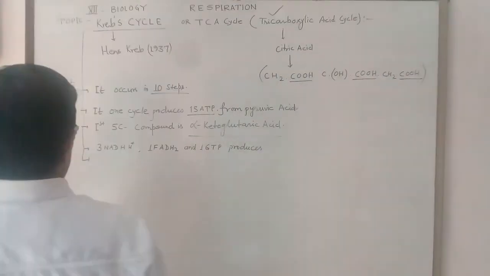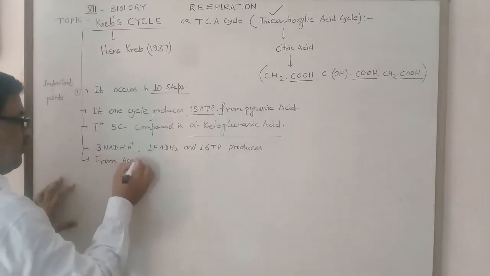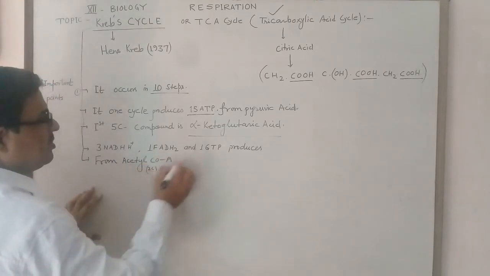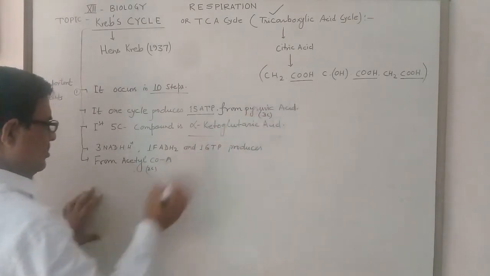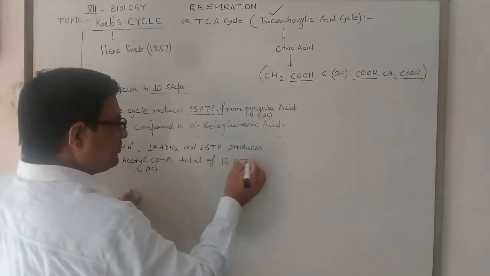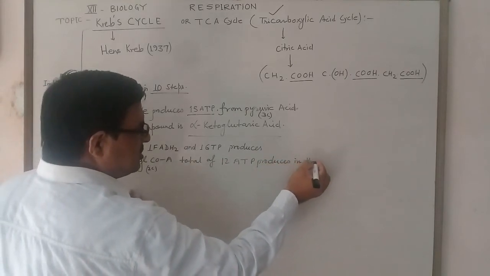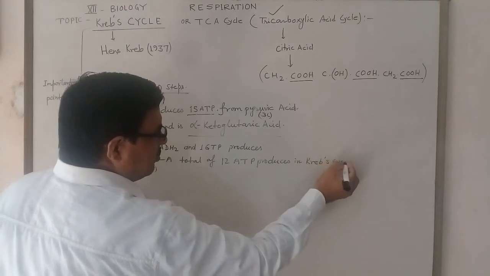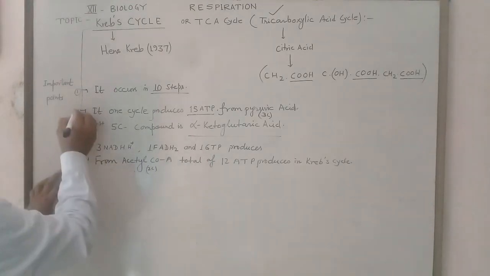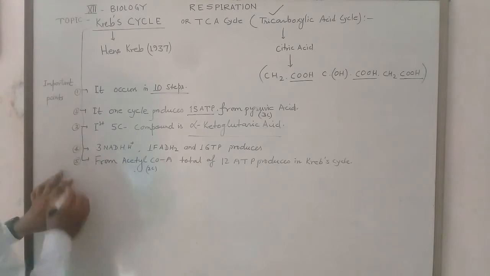But from acetyl coenzyme A, which is 2 carbon, although pyruvic acid is a 3 carbon compound, a total of 12 ATP is produced. A total of 12 ATP is produced in the Krebs cycle when it is noted from acetyl coenzyme A. So these are the important facts of the Krebs cycle.